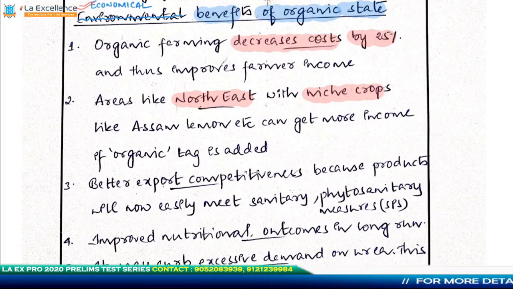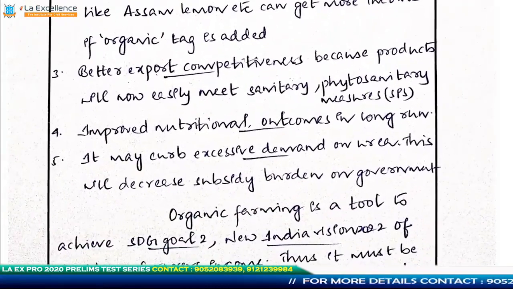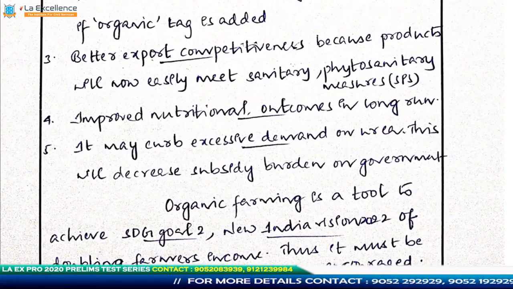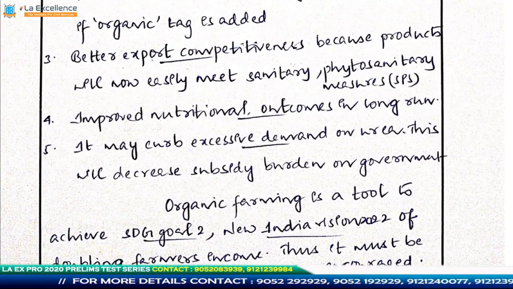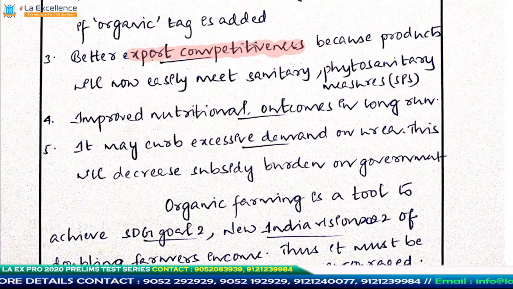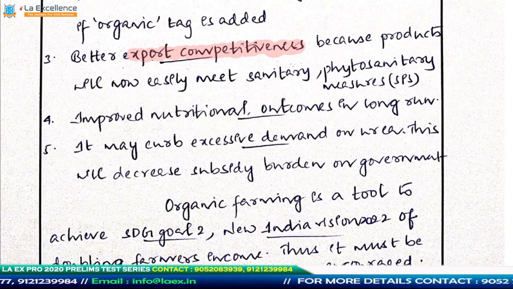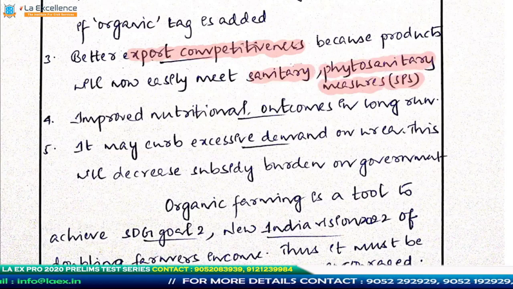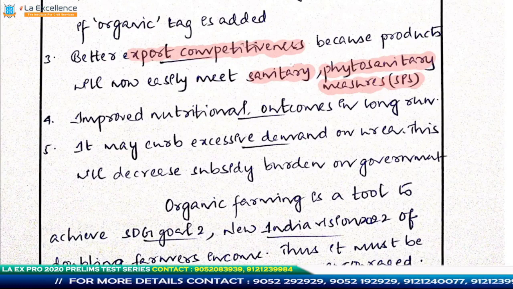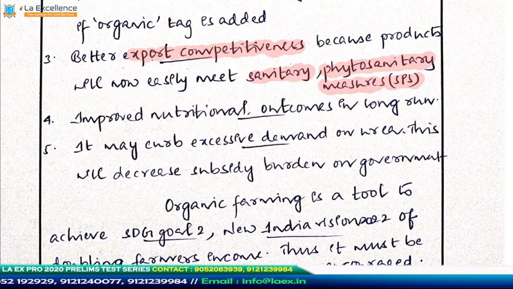Next, if your products are organic, if they have that brand value of an organic tag, they are going to be easily purchased by conscious people across the world. So the export competitiveness is also going to increase. There is another added advantage. Everybody knows about sanitary and phytosanitary measures. If I want to export an agri product outside, it has to meet certain standards of sanitation and phytosanitation. They are coming under the WTO agreement and so on. So these standards will be easily met if I use the organic way of farming.